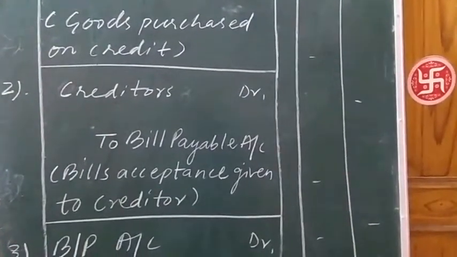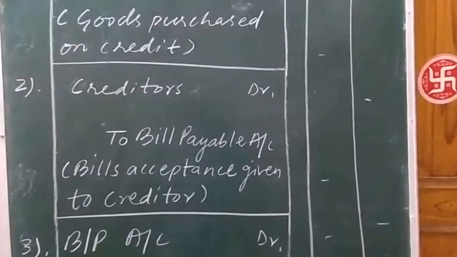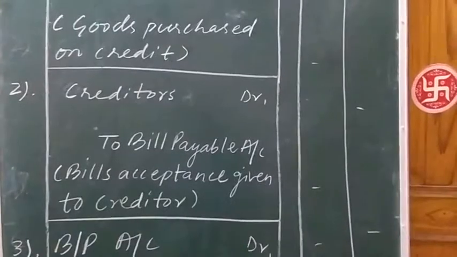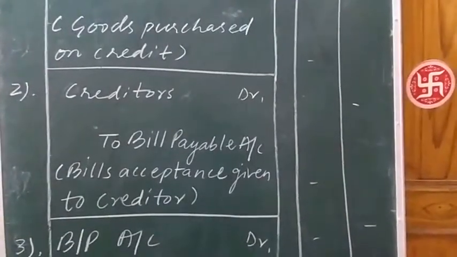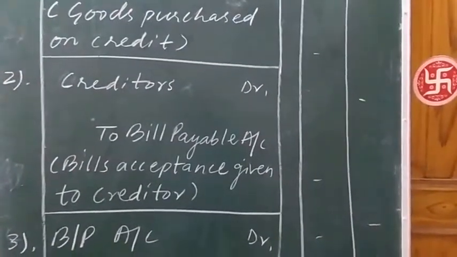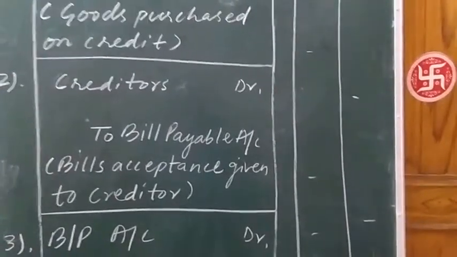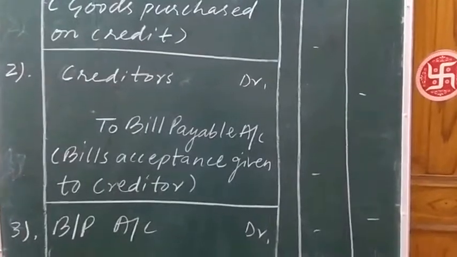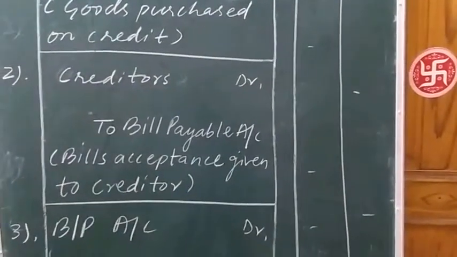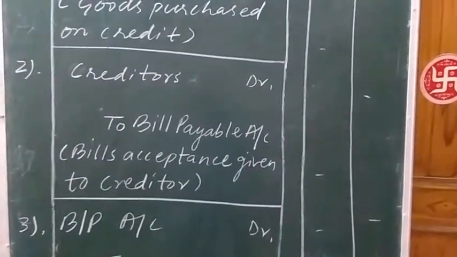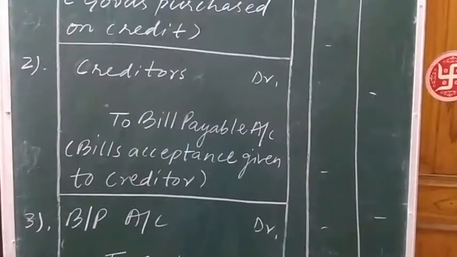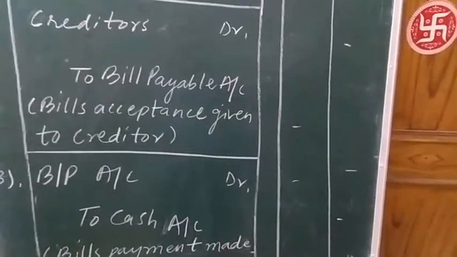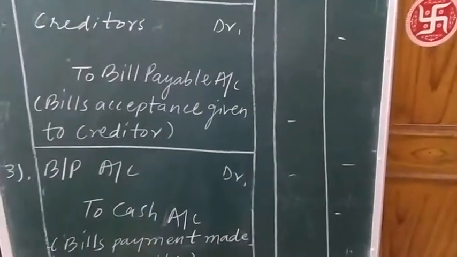The payment of the bill will be made by the drawee to the bearer of the bill receivable. And when the payment is made, there will be a decrease in cash.